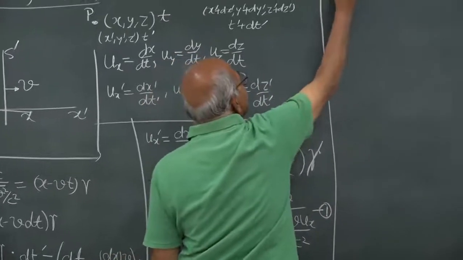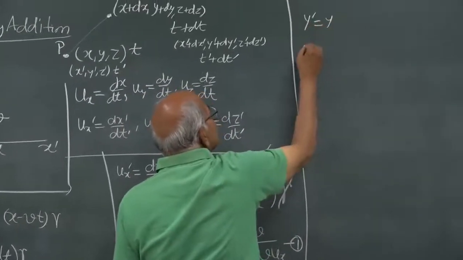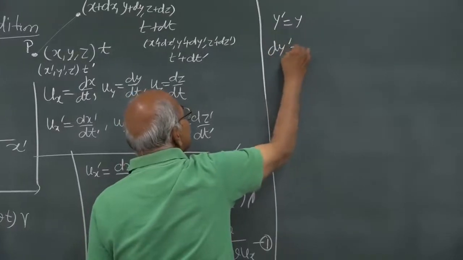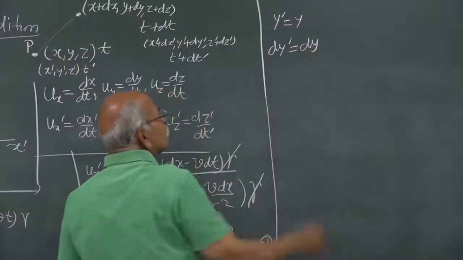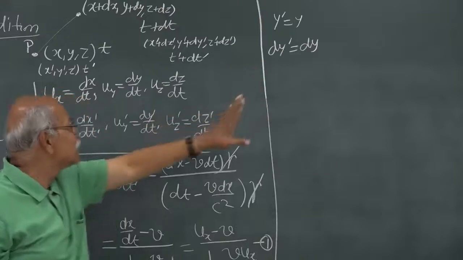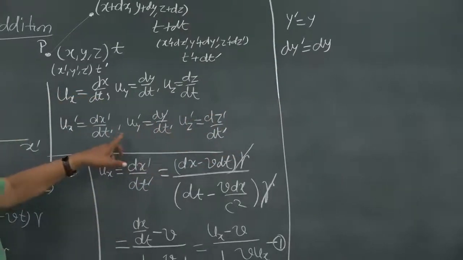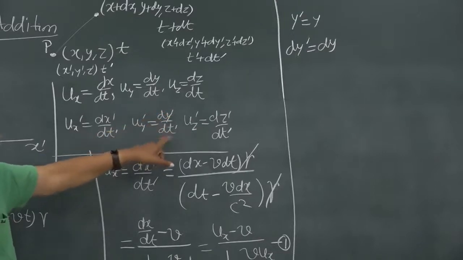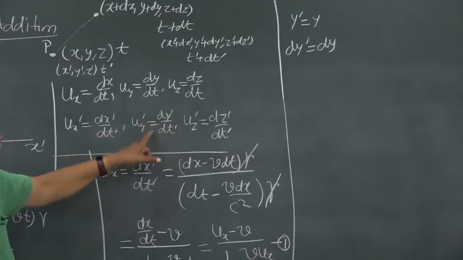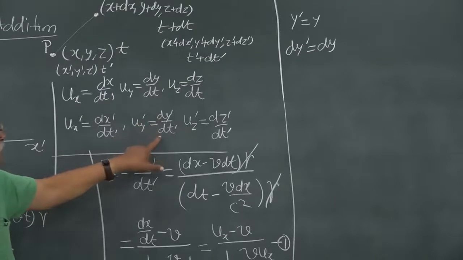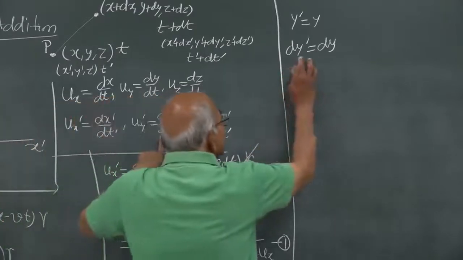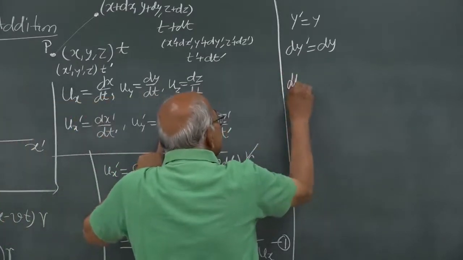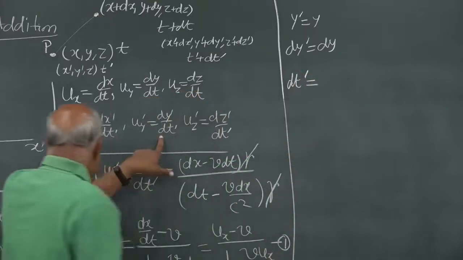So y prime is equal to y, and therefore dy prime is equal to dy, but uy prime is not equal to uy, because uy prime is dy prime by dt prime. So dy prime is this, but dt prime is not dt.